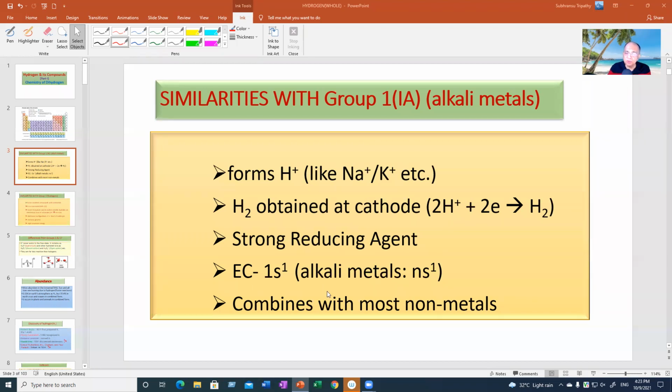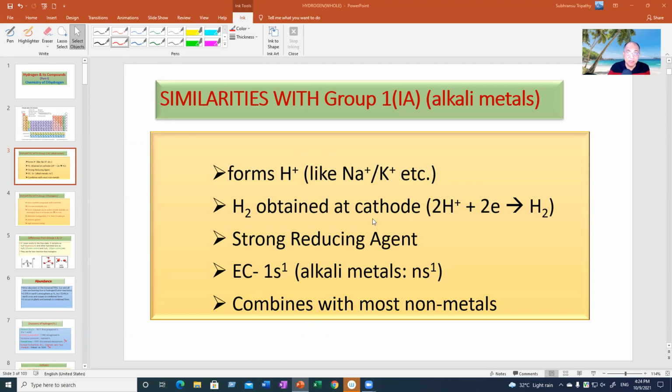And the electronic configurations are the same. Alkali metals is ns1, hydrogen 1s1. Each of them contains one electron in the valence shell and in the s orbital. Like alkali metals, hydrogen also combines with most nonmetals. So these are some of the similarities with alkali metals.